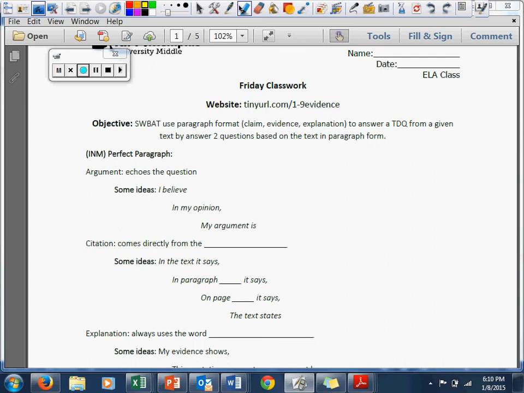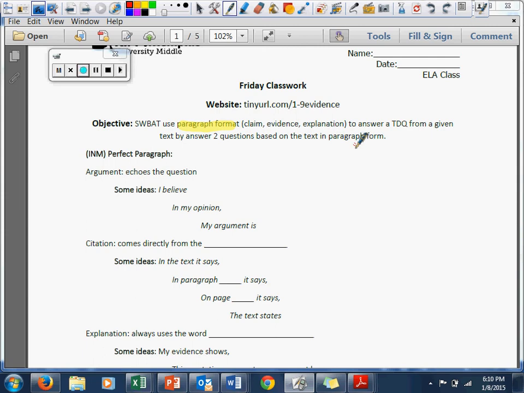So today's objective: students will be able to use paragraph format, so we're going to be writing paragraphs today, to answer a TDQ from a given text by answering two questions based on the text in paragraph form. All right, so